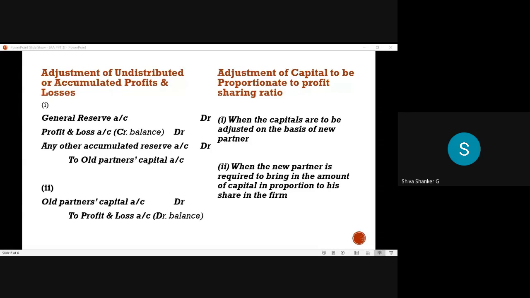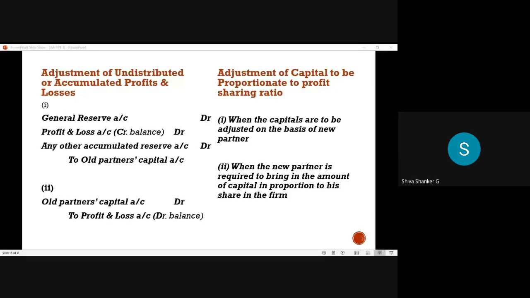Suppose a profit and loss account balance is mentioned on the balance sheet asset side, that means a debit balance. That debit balance we also distribute to old partners only. But which side do we write it? On the debit side, not the credit side. Liability side balance we write on the capital account credit side. Asset side balance we write on the capital account debit side. Quite opposite.